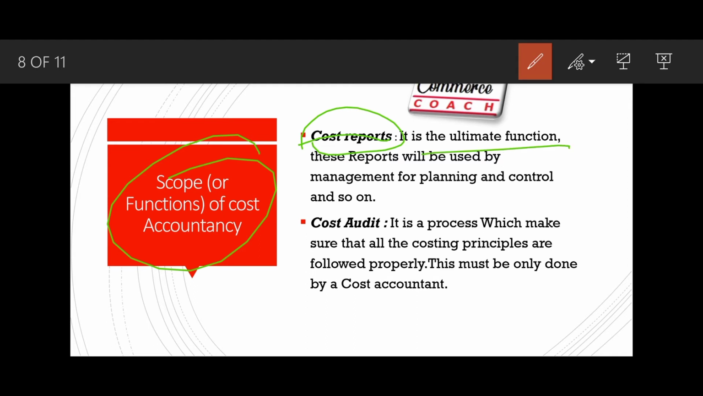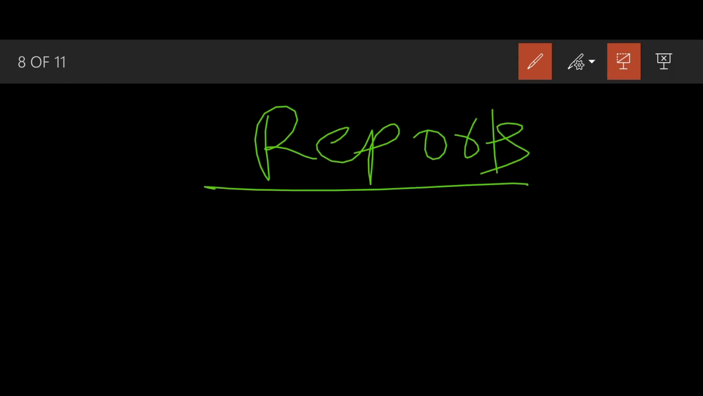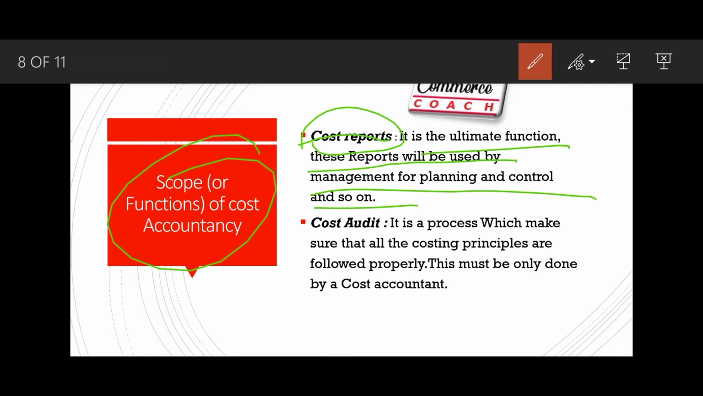So it is the ultimate function. These reports will be used by management for planning and control. In the reports we will write everything in an easy manner so that management can understand it easily and will not face any difficulties reading the statement.